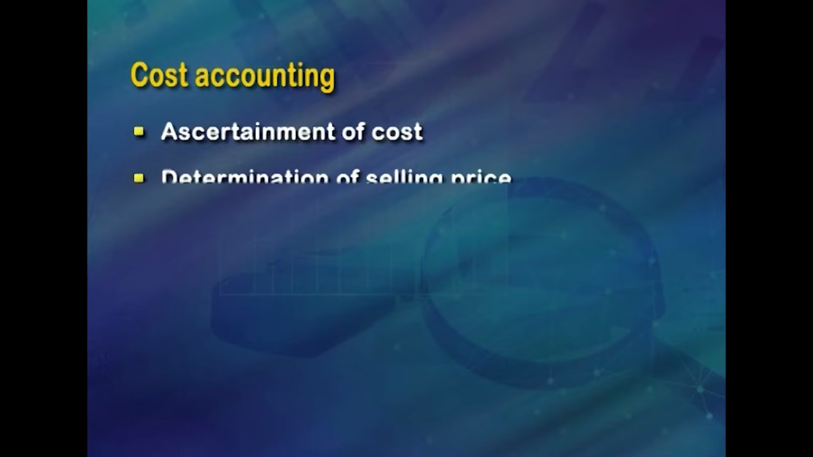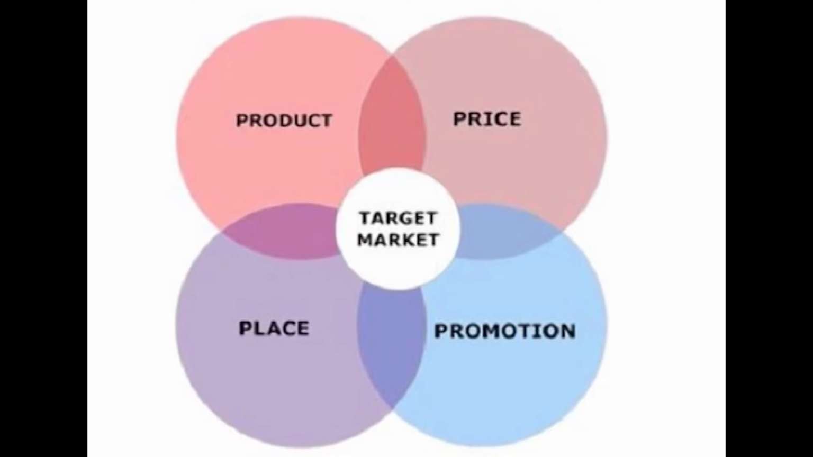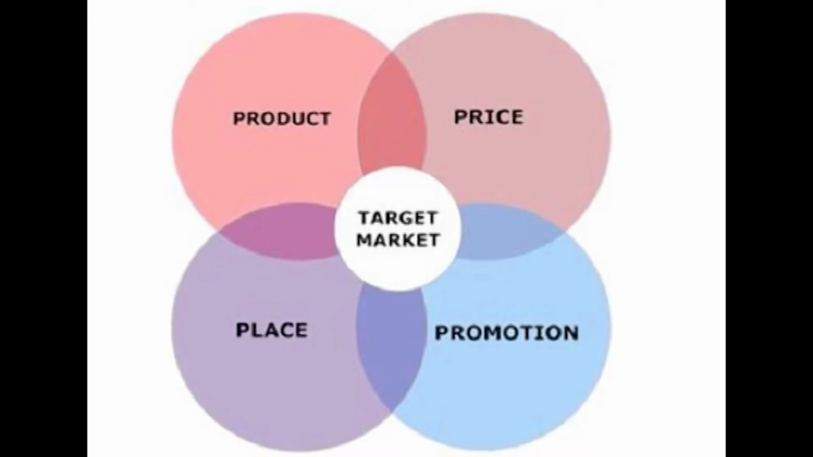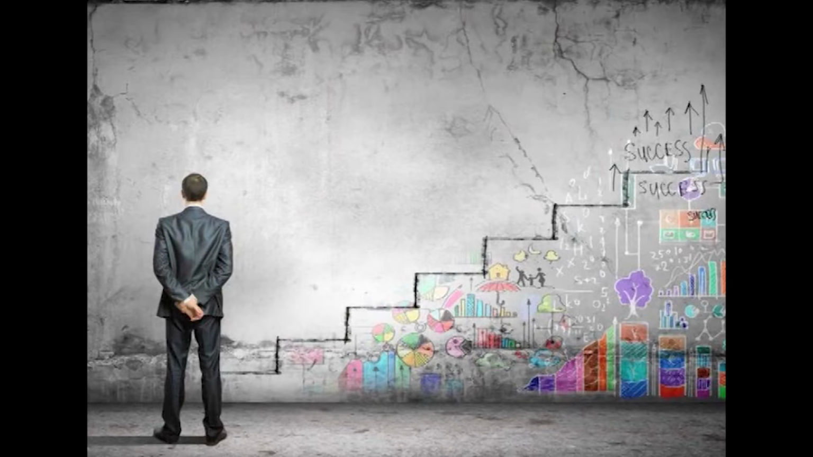The second objective is determination of selling price. Though the selling price of a product is influenced by market conditions, which are beyond the control of any business, it is still possible to determine the selling price within the market constraints. For this purpose, it is necessary to rely upon cost data supplied by cost accountants.